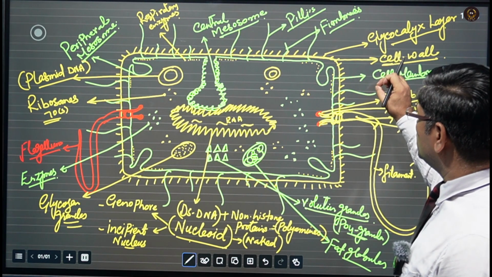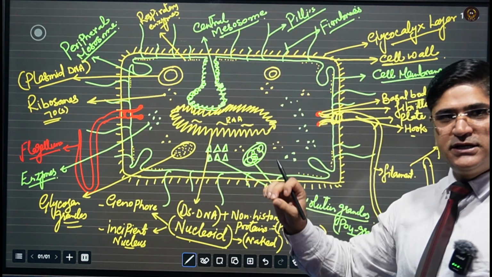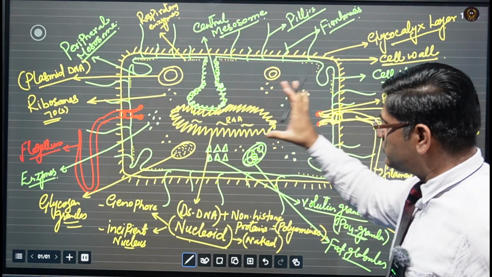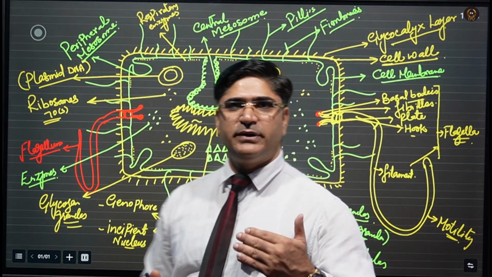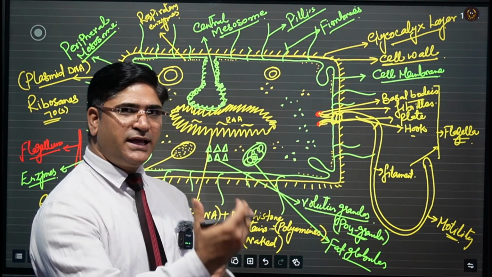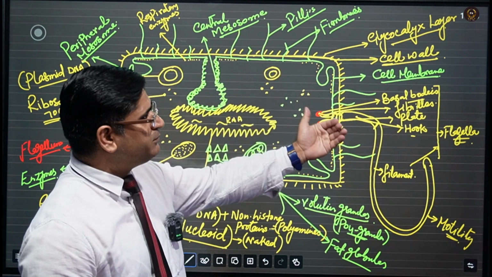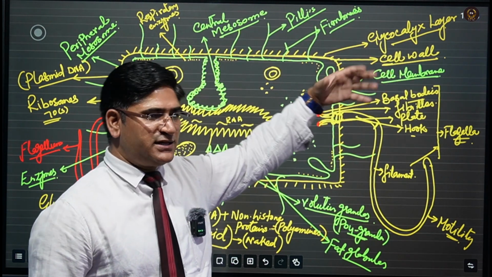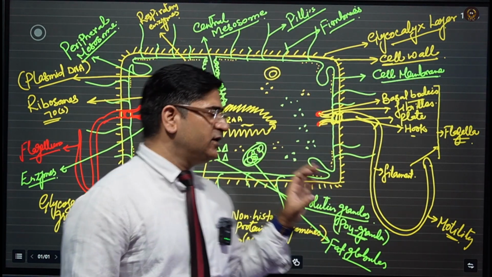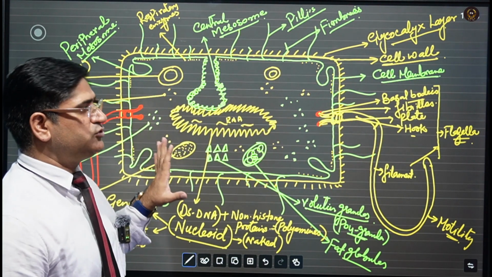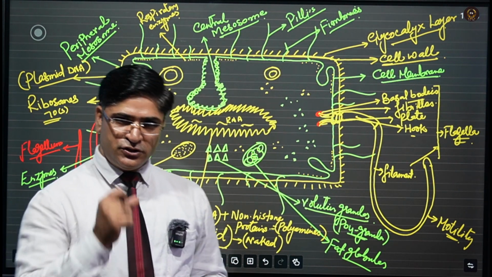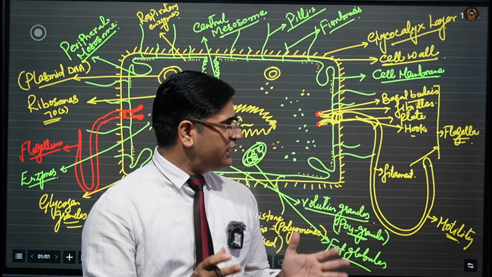Okay, so now there are these layers, outer layers, inner layers. What are these characteristic features? One by one we have to discuss these characteristic features to understand their composition better. Like what is the glycocalyx layer made up of, what is in the cell wall, what is in the cell membrane, and what is their function inside, that we need to go into next. Okay, so that I will explain in detail in the next lecture.